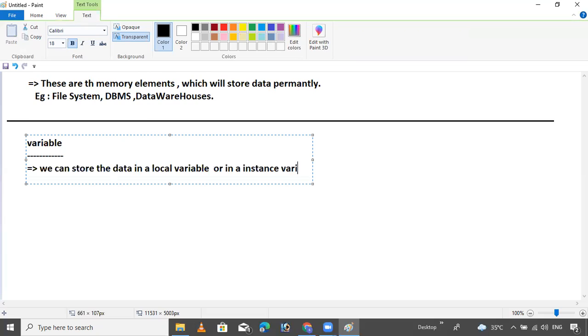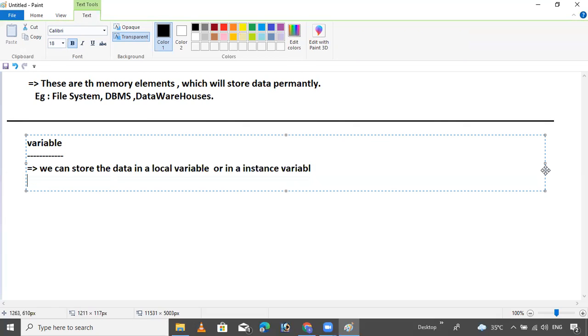Instance variable. We can store the variable data where? Either a local variable or an instance variable. Only these two ways we can store the variable data. Okay, so now the next point is